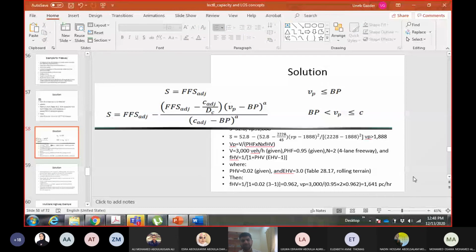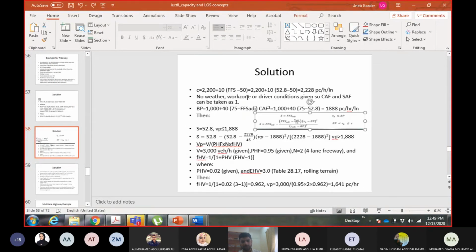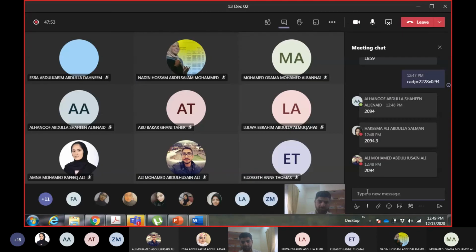So VP is less than the breakpoint. So speed will be equal to the adjusted free flow speed, because my flow rate is less than the breakpoint. So speed will be equal to 50.7, because 50.7 is the new speed.